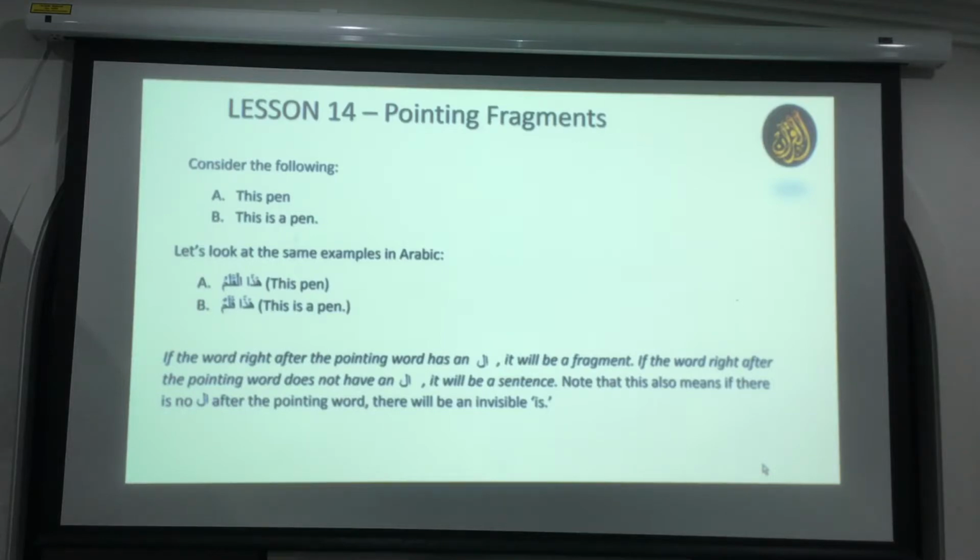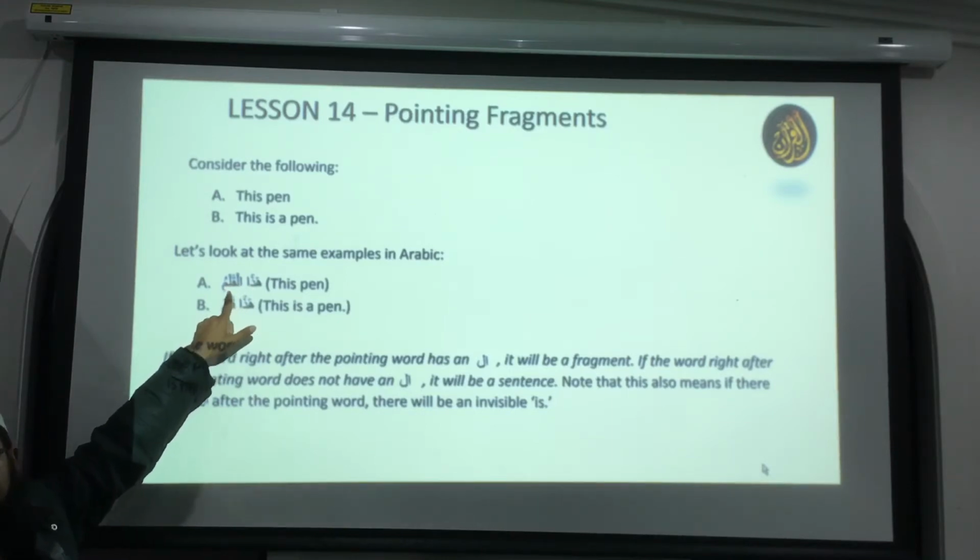Now the thing to remember is that whenever you see an al after the pointing word, any pointing word, it could be haza, it could be hazihi, it could be ulaika, it could be dhanika, anything, right after the pointing word, you find the al, that is a fragment. That is not a sentence. Why are we learning this? Because we'll implement this later on to translate things. Otherwise you won't understand. We'll see some examples from the Quran, some today and some inshallah next week. So we'll know what the implication is. Whenever you see al after a pointing word, it is a fragment.